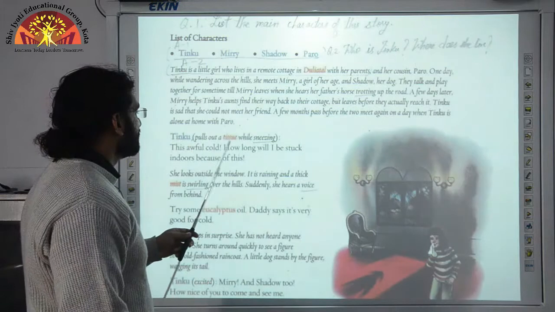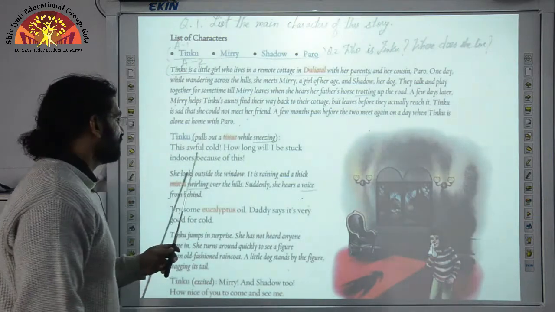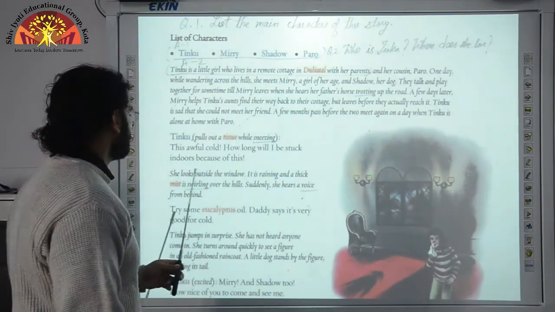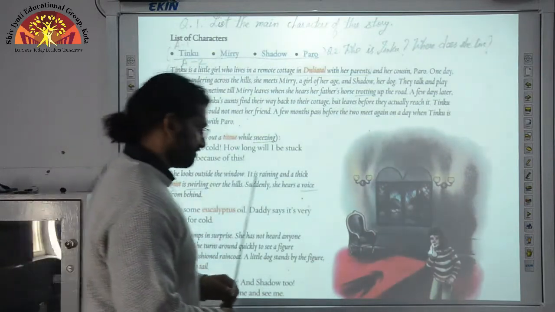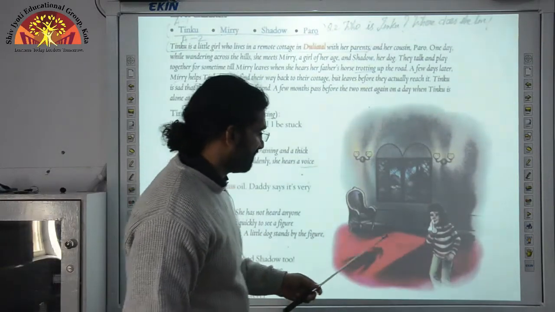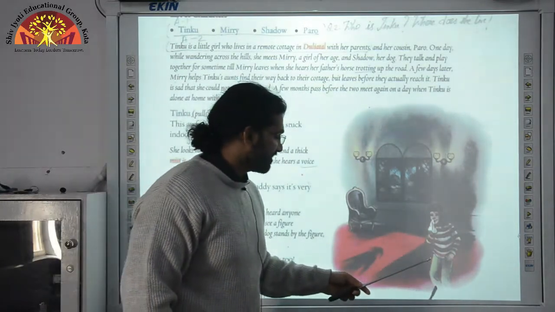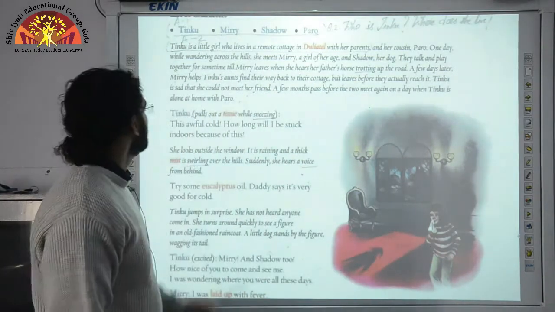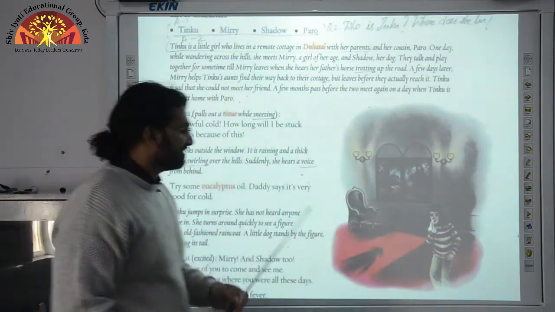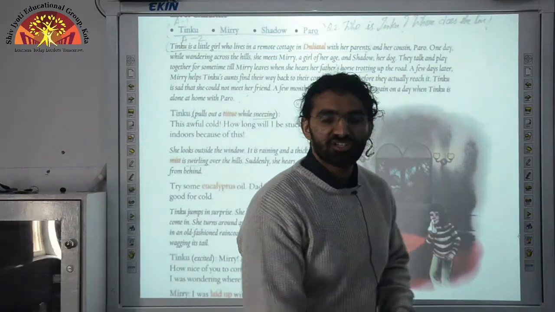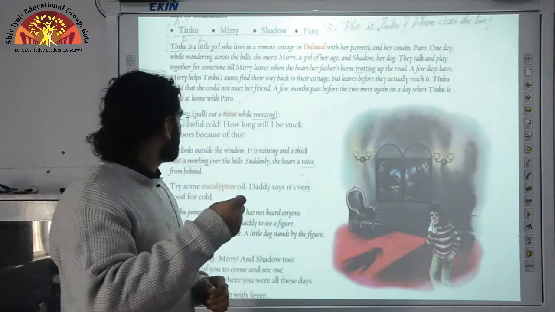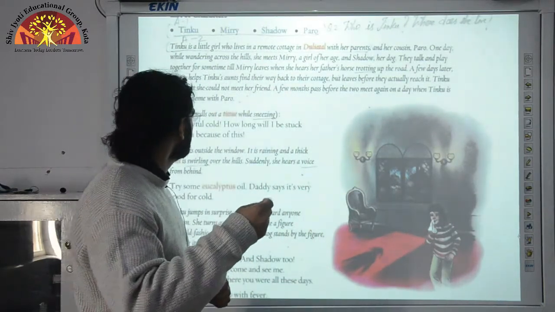Tinku pulls out a tissue while sneezing. "This awful cold, how long will I be stuck indoors because of this?" Here is the picture of Tinku, as you can see. She's a girl like you, of your age only. Tinku is pulling out the tissue while sneezing.